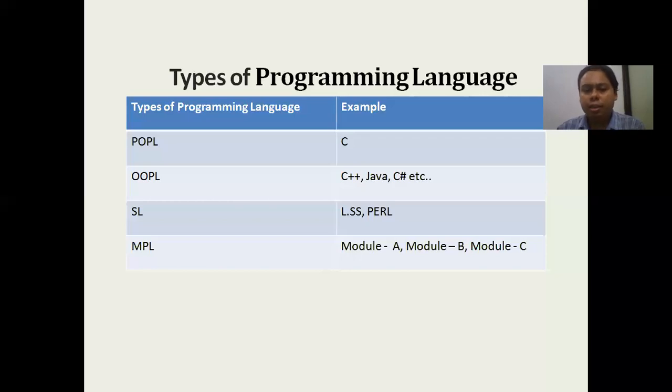Now, if I want to define Python, where will Python come in? Where will Python come in this particular place? Python will come in any place. Python can work as procedural oriented, Python can be defined as an object oriented language, as a scripting language, and as a modular programming language. So in this particular case, we can say Python can actually be used in any area, and that is why Python is called a general purpose programming language.